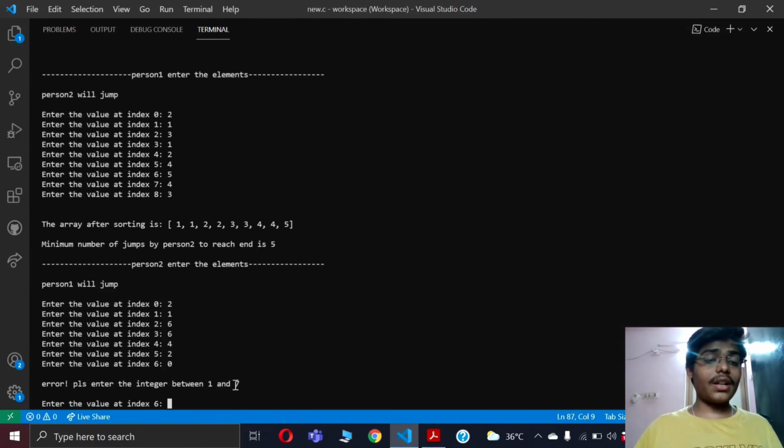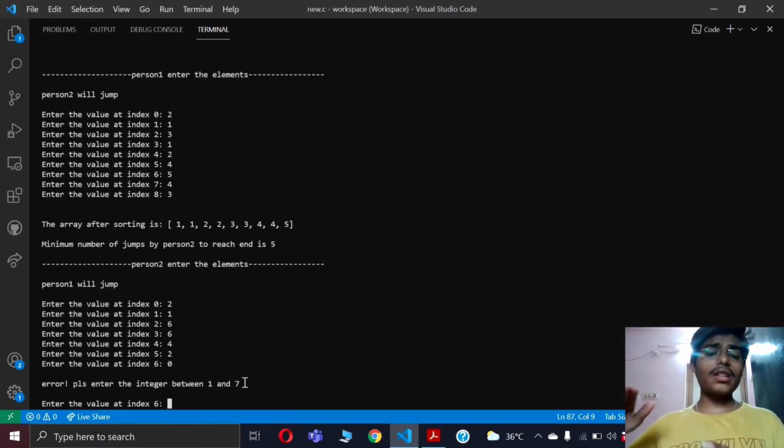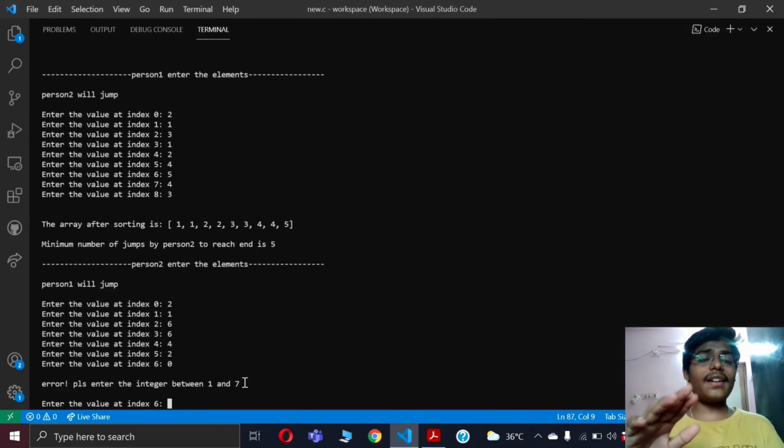And also you can observe that it is asking to enter the element between 1 and 7 only, because I have predefined this condition in my game code to take the elements between 1 and 7. To make this game challenging I have restricted the array elements to up to 7, because if the elements have much larger values, like 9 or 8, the person will reach the end sooner than expected, so there will be no challenge in this game, right? So that's why I have predefined that the element should be from 1 to 7.